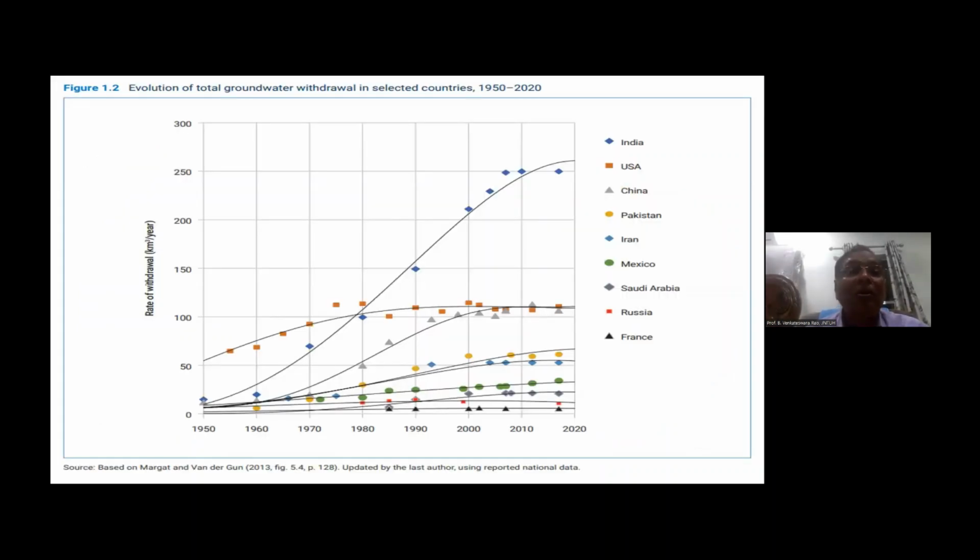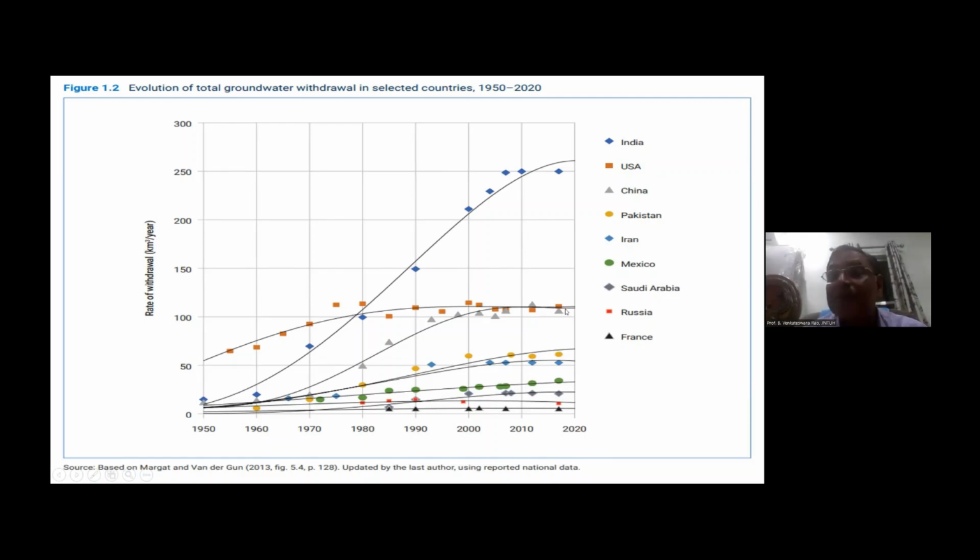Now when you come to the global level, this is a very interesting graph produced by the World Water Development Report. Of course, earlier it was prepared by Van der Gun in 2013. You can see some of the developed countries, like the USA, have already reached stabilizing groundwater use even by 2000 itself.